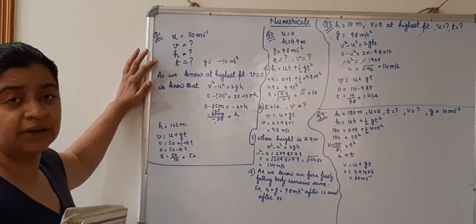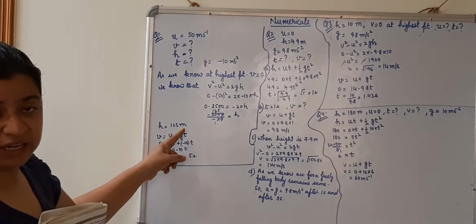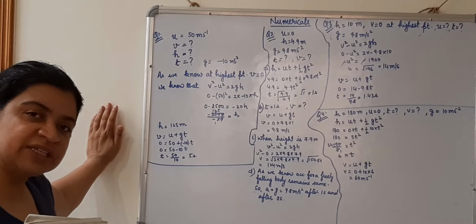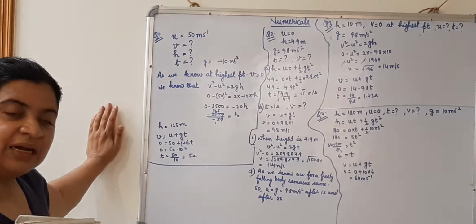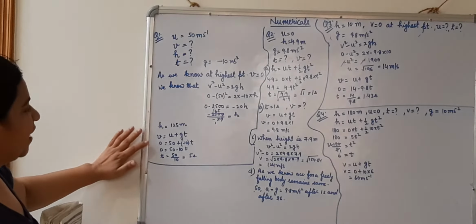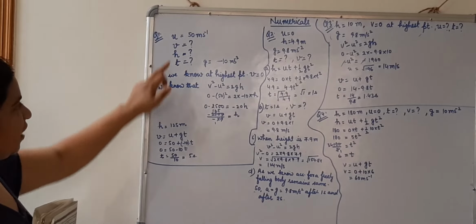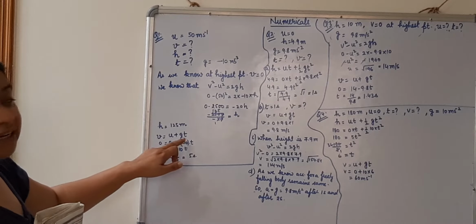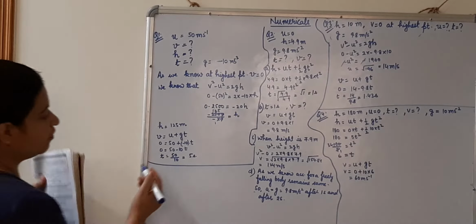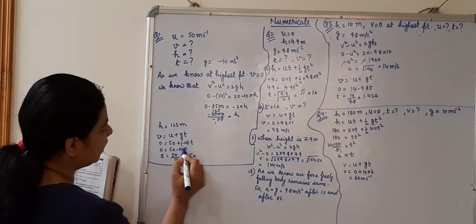Now I need to calculate the time taken by the object to reach the height of 125 meter. In 2 equations of motion there is time: v is equal to u plus gt and the other is h is equal to ut plus half of gt square. So I have taken the simple one, v is equal to u plus gt. v we know is 0, u is 50 already given, g we are going to take 10, that is minus 10 because the object is going upward, and t we need to find out. Putting the values and calculating, I got 0 is equal to 50 minus 10t.